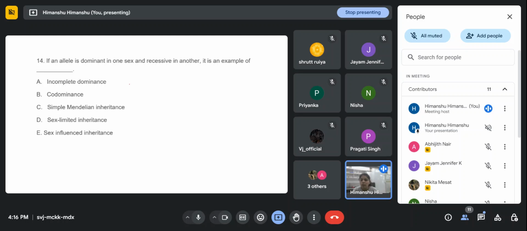If an allele is dominant in one sex and recessive in another, it is an example of: